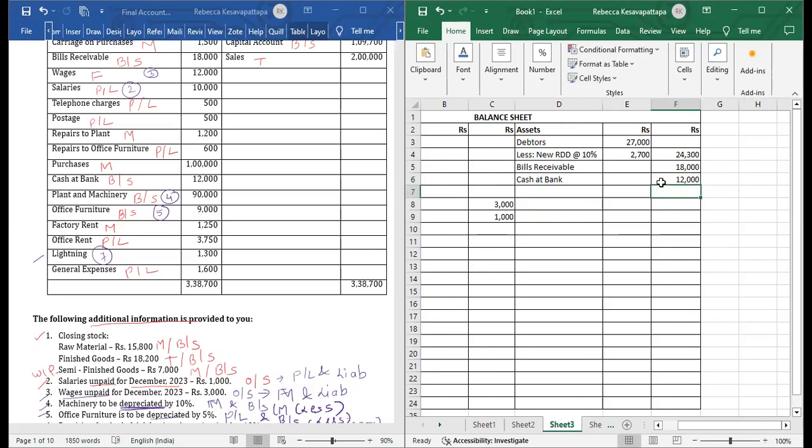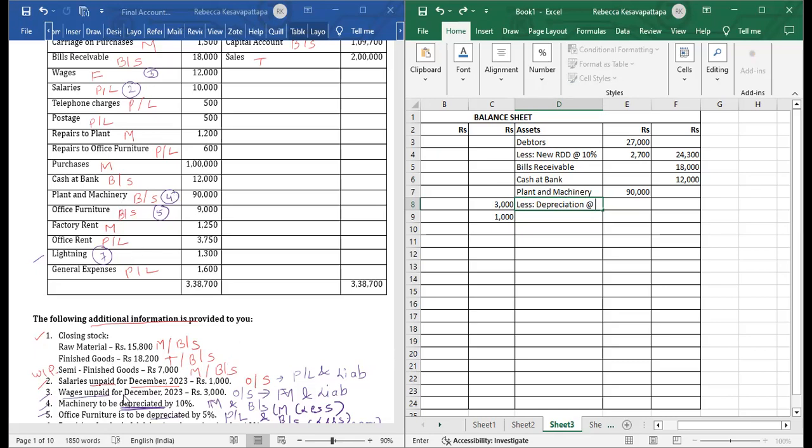Then we have plant and machinery. Sorry, I had to put it here. There is an adjustment on plant and machinery. Plant and machinery amount is 90,000. There is an adjustment which is talking about depreciation. Less depreciation at the rate of how much?